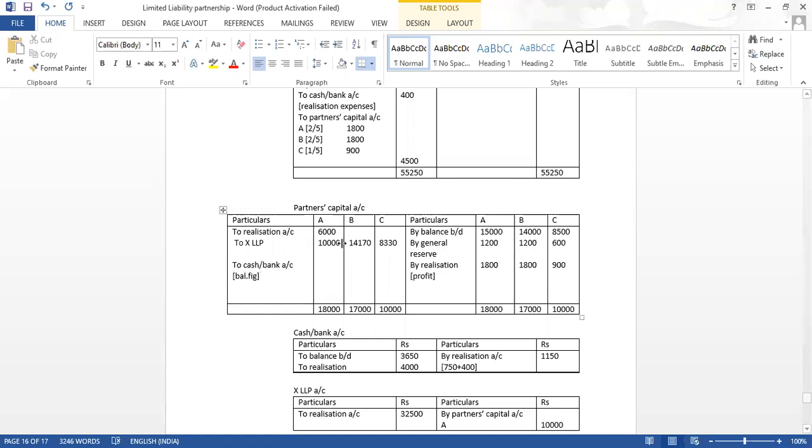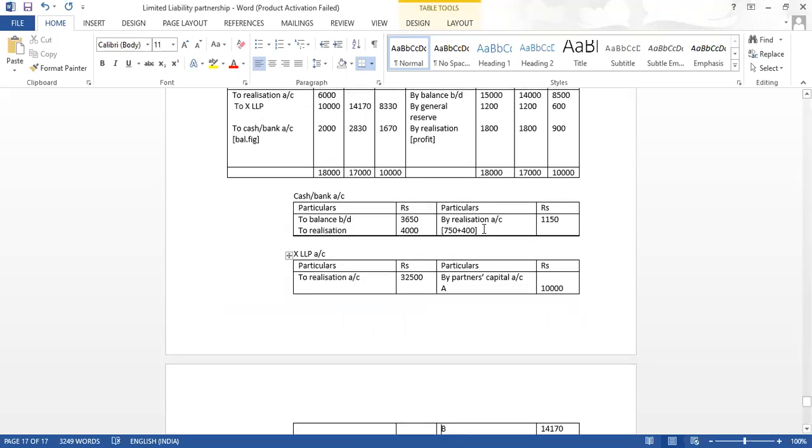So what difference are we getting here? 2,000. Here the difference is 2,000. Here the difference is how much? 2830. And here the difference is 1670. So we give the opposite effect of this.